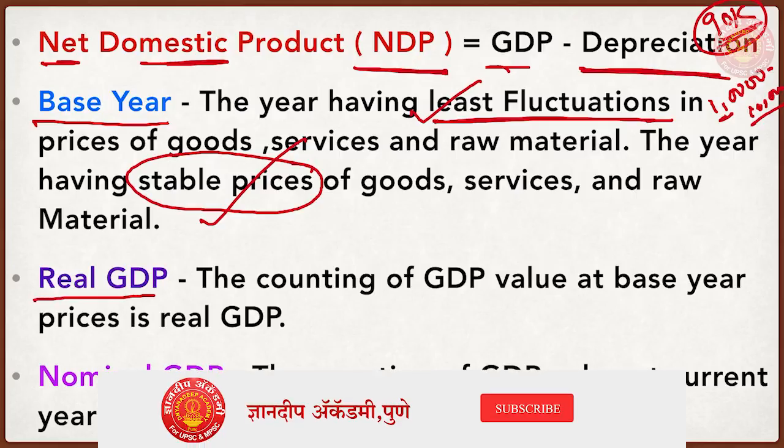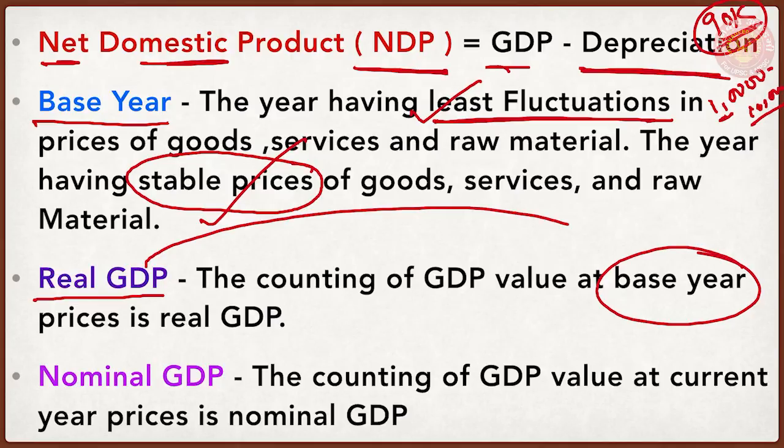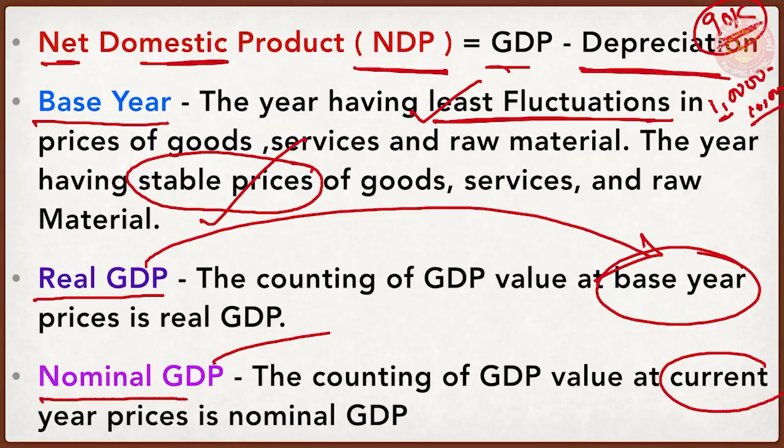See, what is real GDP? When GDP value is counted at the prices of the base year, it is real GDP. So real GDP is linked with base year prices. I repeat once again, real GDP is linked with base year prices. Then what is nominal GDP? The counting of GDP value at current year prices is nominal GDP. It means we are counting GDP value by taking into account current year prices.